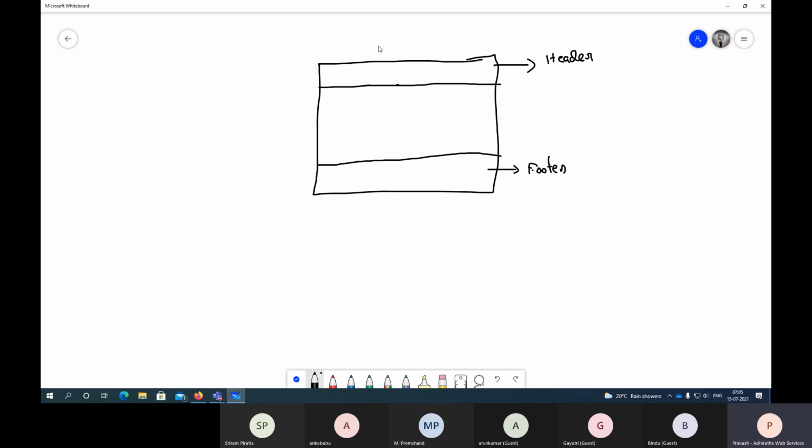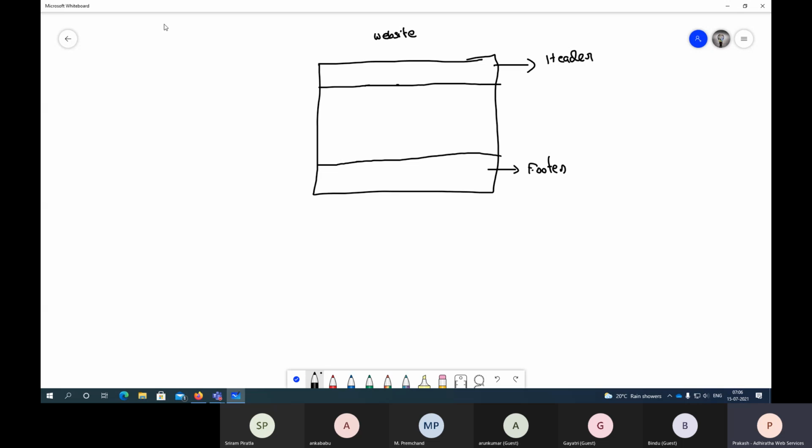In a website, or you might have worked on some documents, right? When you work on a Word document, we add header and footer. Why do we add that? Anyone knows? Okay. Yes, Sriram, go ahead. It's common to all pages. Exactly. Superb. So that would be common for all your pages.